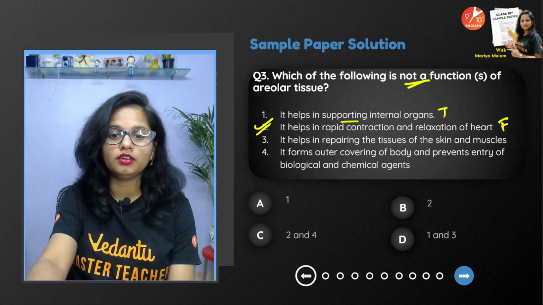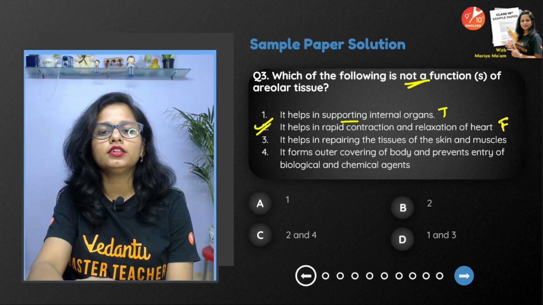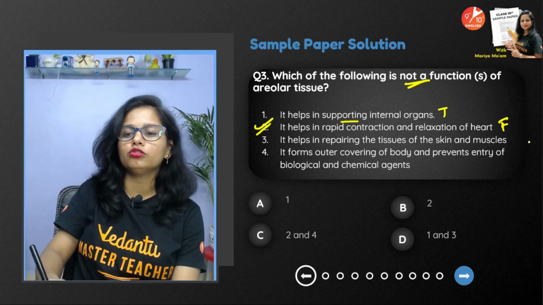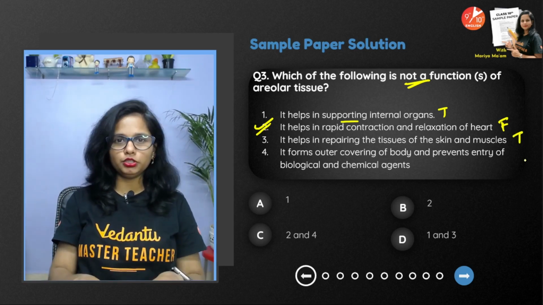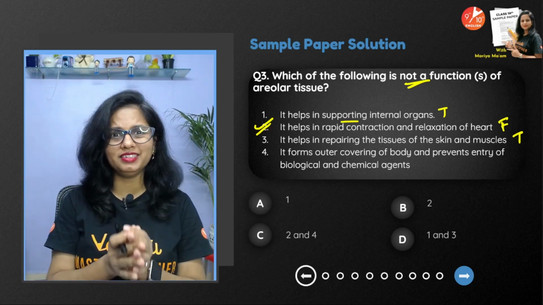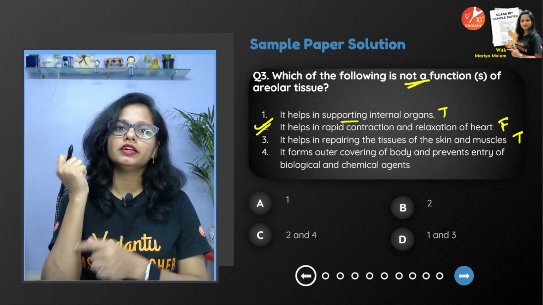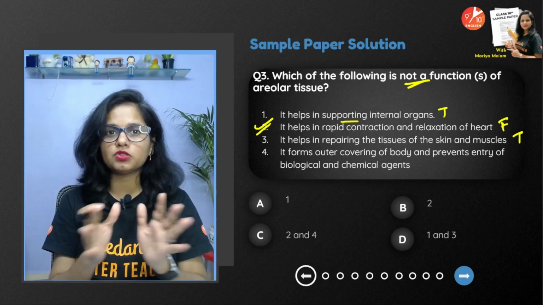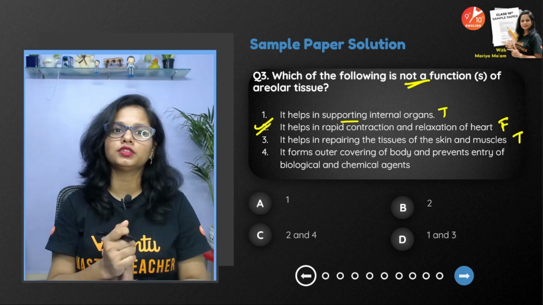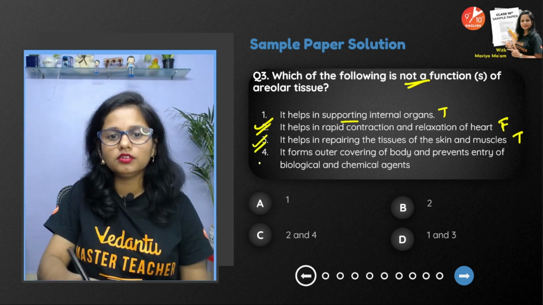Okay. The options are 1 and 2, 2 and 4, and 1 and 3 also. So chalo, let's see. Then the third one, it helps in repairing the tissue of the skin and the muscles. Yes guys, that is also a function. See, areolar tissue is made up of different types of cells, along with elastic fibers present in a jelly-like matrix. It is present between the skin and the muscles. It is present around the blood vessels. It fills the spaces between the internal organs. It supports the internal organs. It helps in the repair of the tissues, and that's the reason why the third statement is also the correct one.